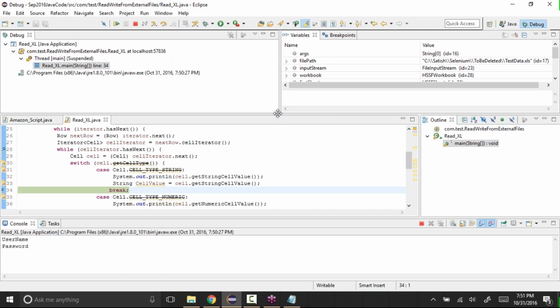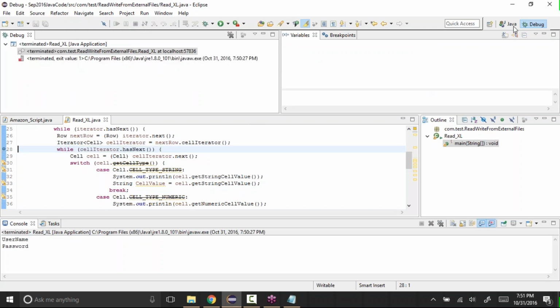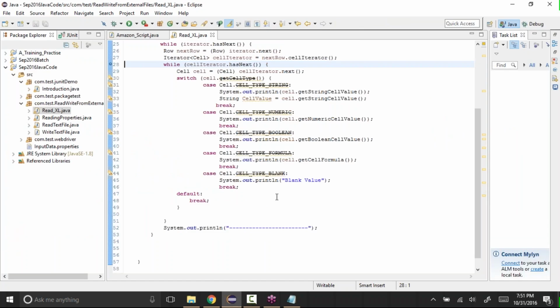So we are getting it cell by cell, row by row. Once you do this, it comes here. So let's stop it and go back to the Java view.